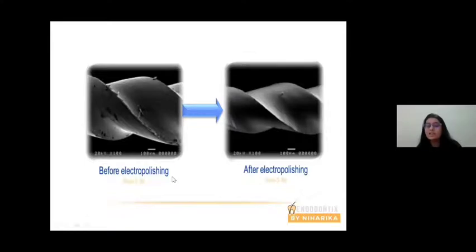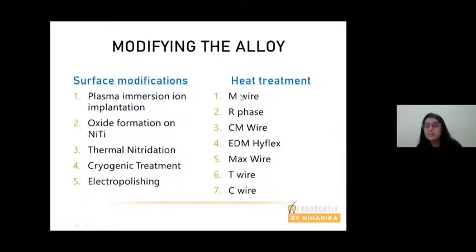So electropolishing is one surface treatment which helps to remove the surface impurities. Besides, there are other surface modifications also. There are techniques known as plasma ion immersion implantation, oxide formations, thermal nitridation, cryogenic treatment, and electropolishing. Now, if you want to read more in detail about these procedures, you can go to my YouTube channel. I have explained all the procedures in detail. So if you just want to go through the metallurgy of rotary files, you can go to my YouTube channel and see this video.